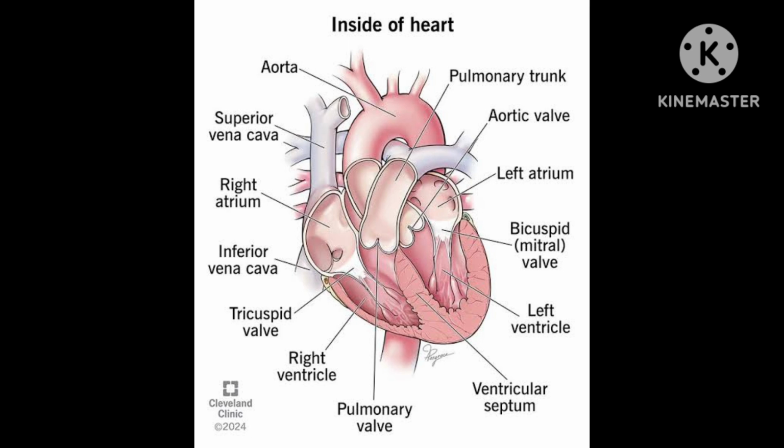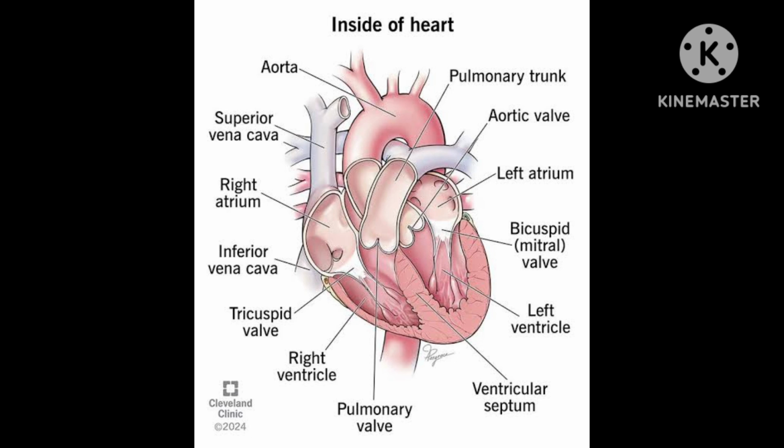And 4 valves come under that. Generally they get affected in heart problems. First is tricuspid valve. Second is pulmonary valve. Third is aortic valve. Fourth is bicuspid valve, also called mitral.